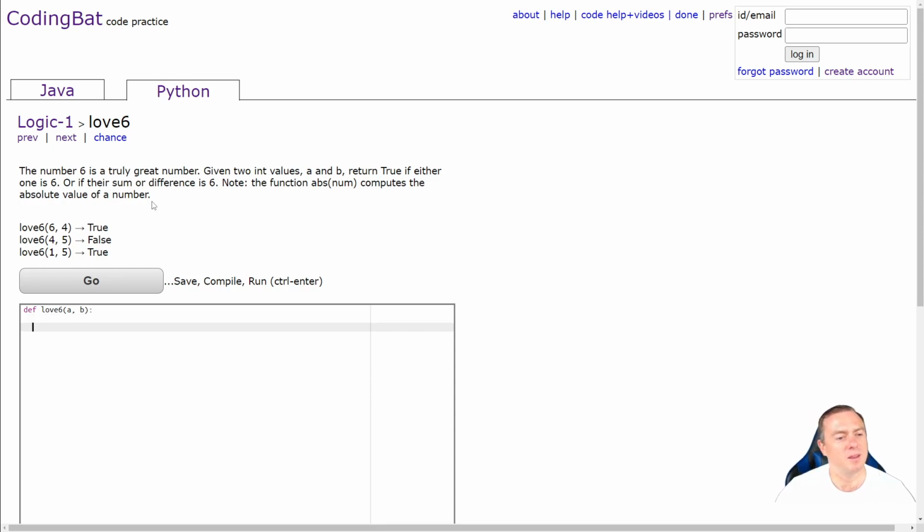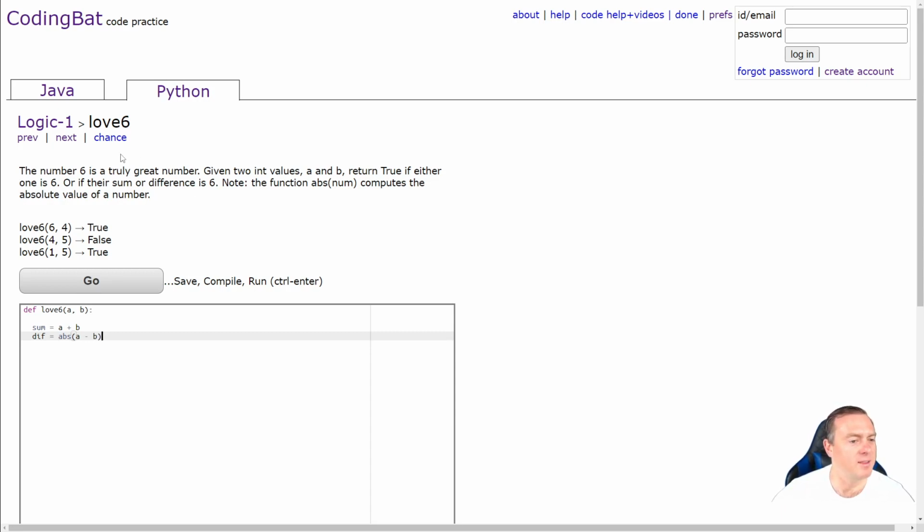So we want to see the sum and the difference. So we're going to go sum. That's pretty easy. The sum is equal to A plus B. And then for the difference, we're going to go diff, and I'm going to use the abs function on this. So I'm going to go absolute value of A minus B.